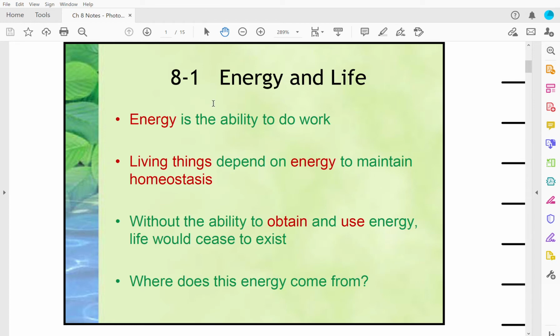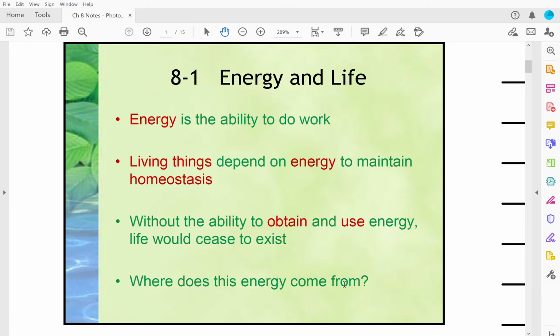Okay, so if we look here, we see energy and life. Energy is defined as the ability to do work. Living things depend on energy to maintain homeostasis. Remember, homeostasis is where everything stays in perfect unison. The cells inside, remember, we're still talking cellular level here. Without the ability to obtain and use energy, things wouldn't exist. Living things would die. For us, we obtain our energy by consuming food. Plants obtain theirs from sunlight, converting it into energy they can use.